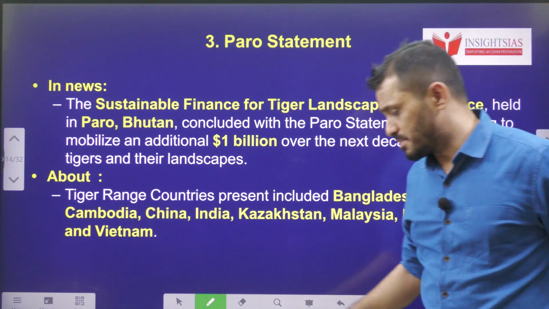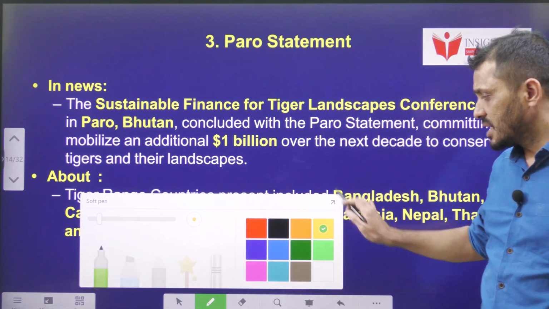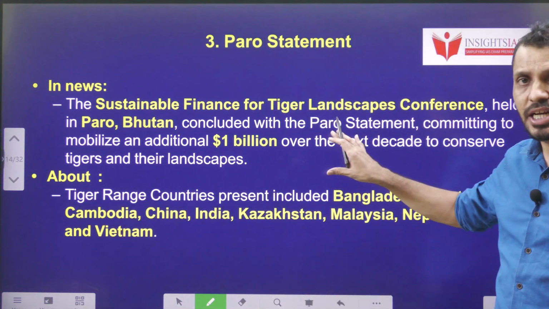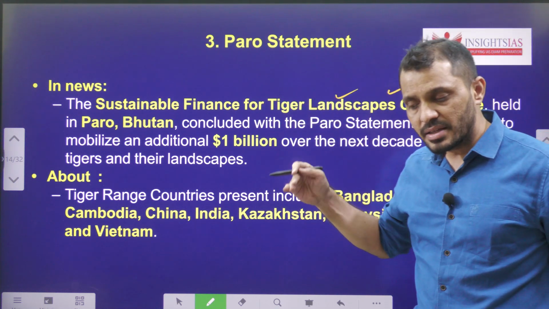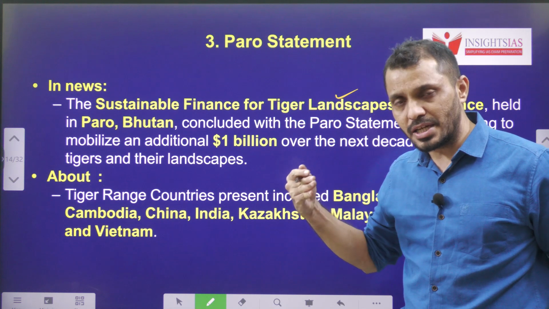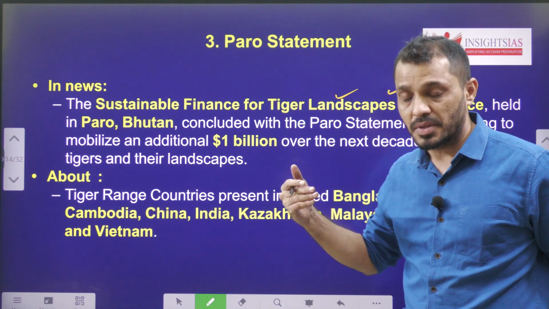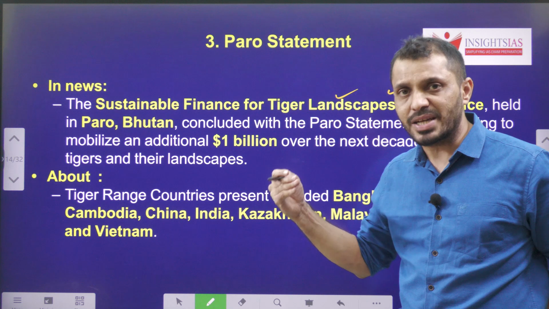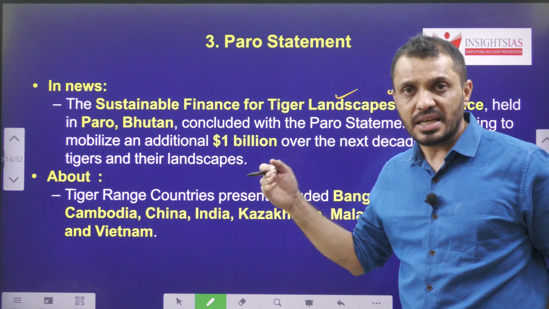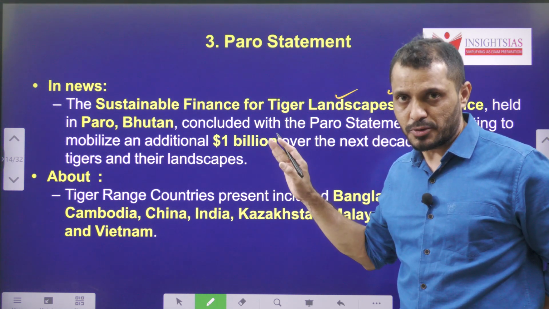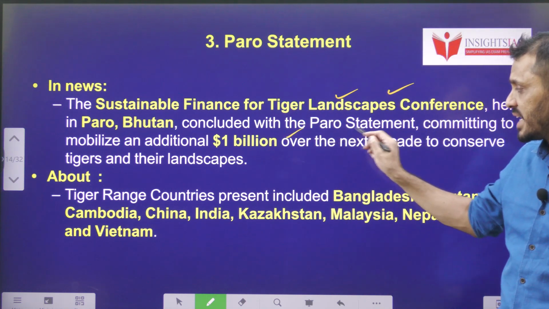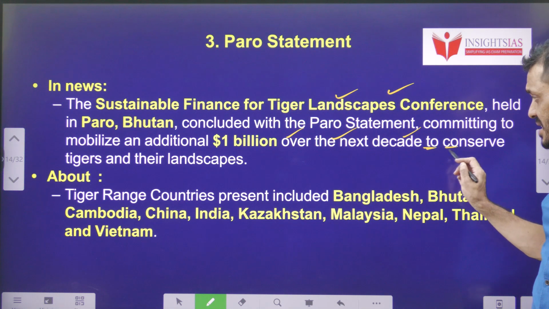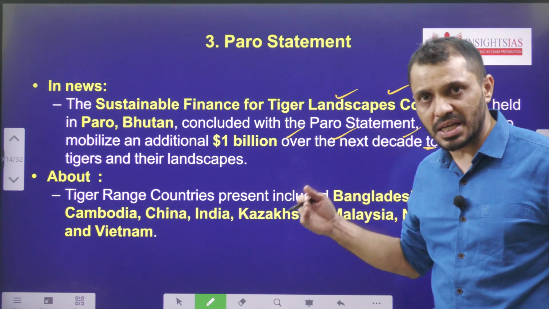Here is the Paro Statement. This statement was declared in Bhutan, and it is related to the Sustainable Finance for Tiger Landscape Conference. That means wherever tigers are present, we have to conserve those habitats, and to conserve those habitats we require certain funding. This declaration is related to that funding. And how much funding did they announce? They announced that around 1 billion will be mobilized